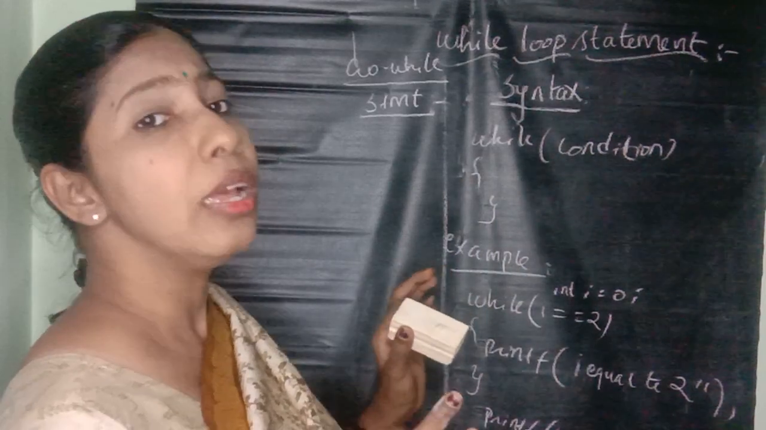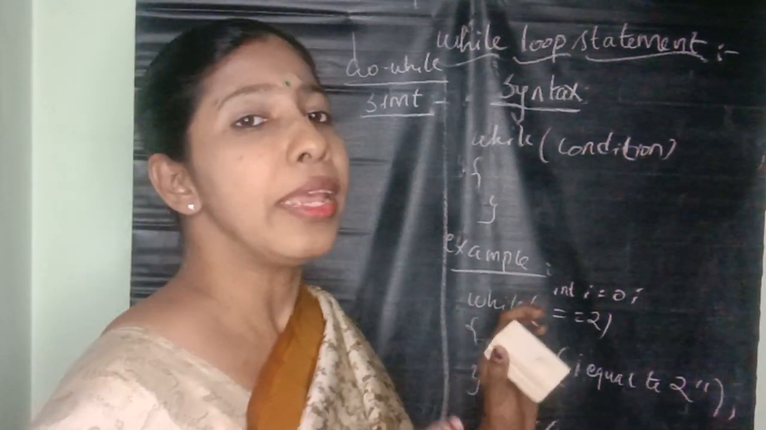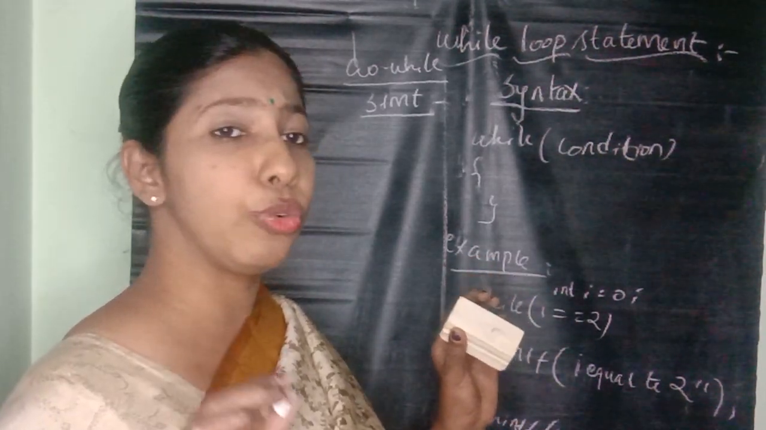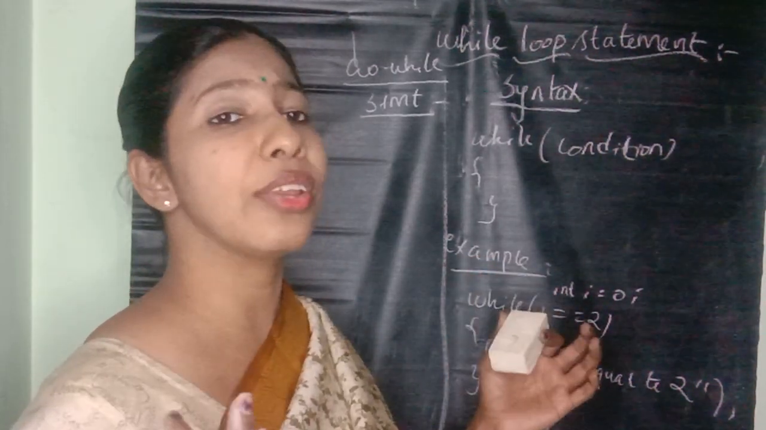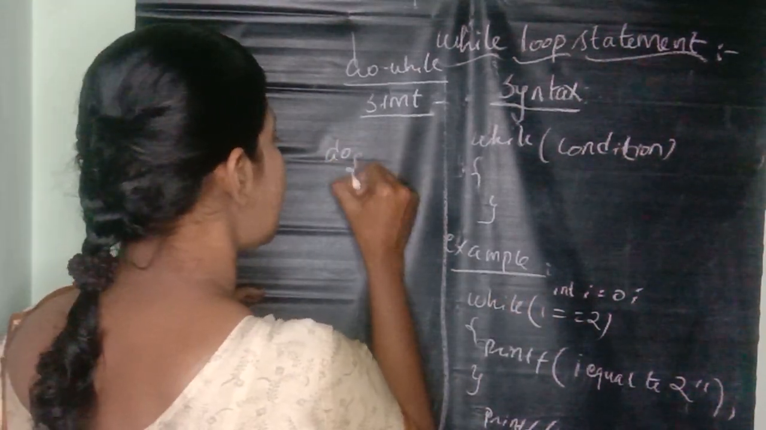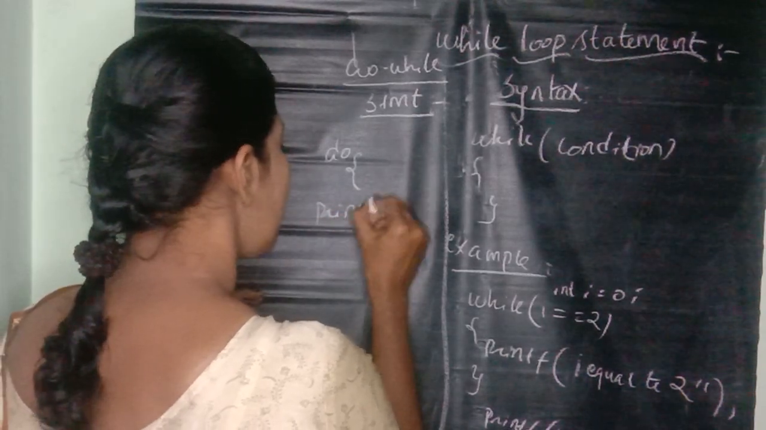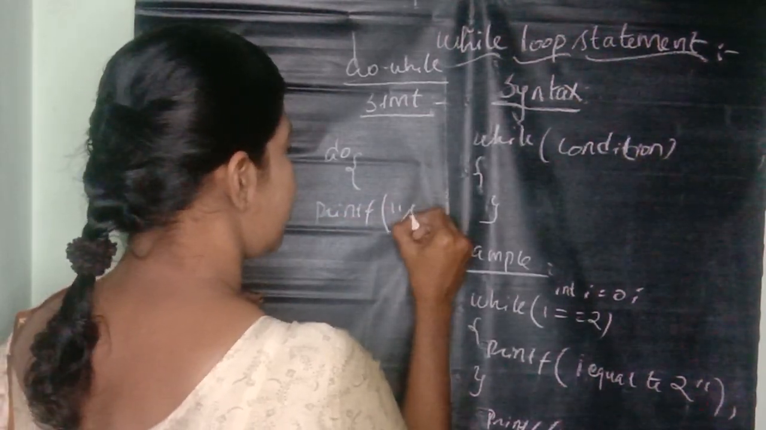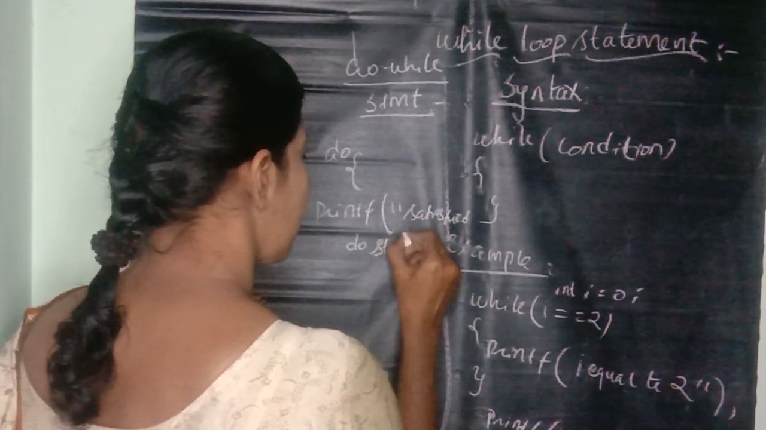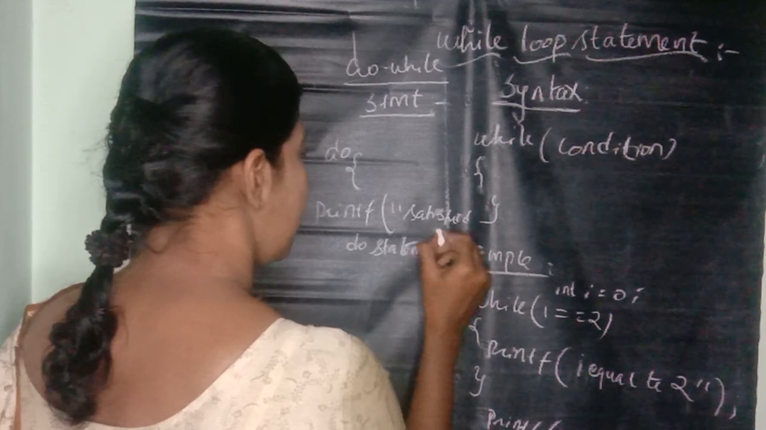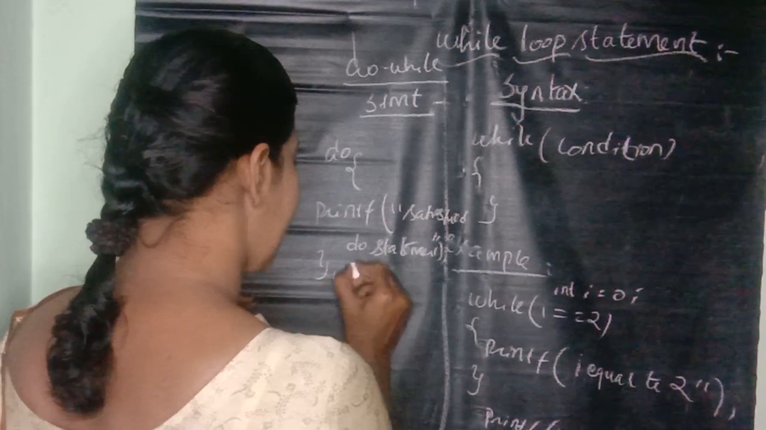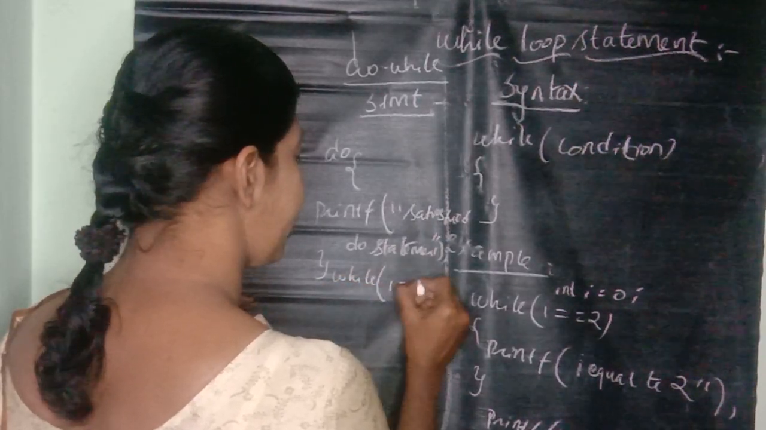Make it very important: looping statements are a very important concept. In the while statement, it gets executed only if the condition is satisfied. In the do statement, even though the condition is not satisfied, it gets executed at least once. That is called the do statement. So do printf "satisfied do statement", closing the double quotes, then closing do with while condition, while i equal to 10.